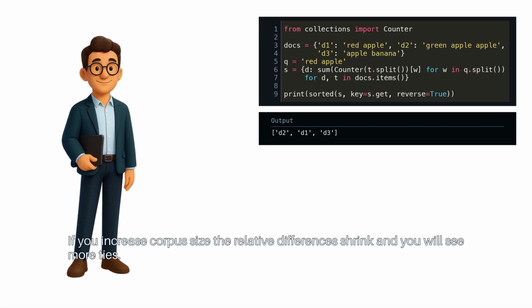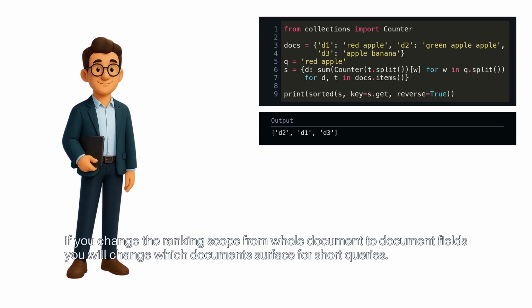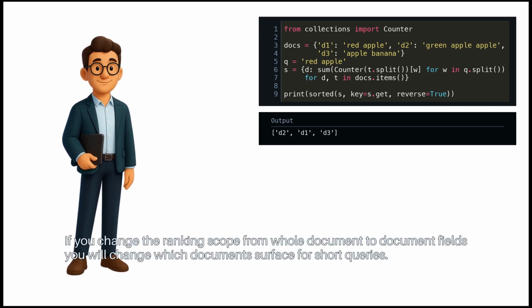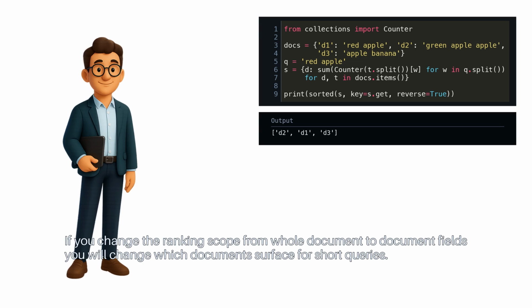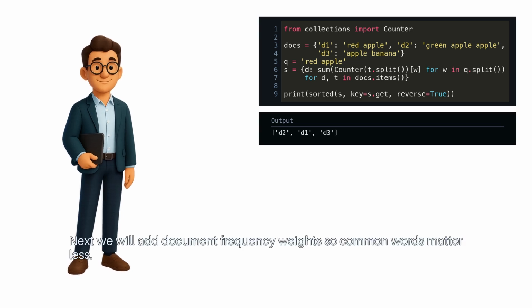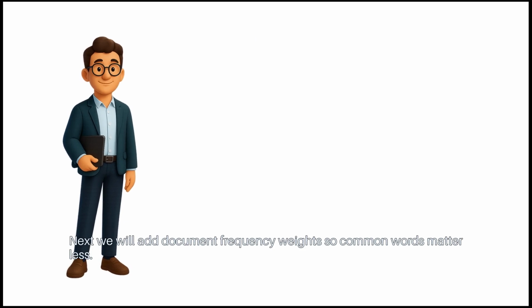If you increase corpus size, the relative differences shrink, and you will see more ties. If you change the ranking scope from whole document to document fields, you will change which documents surface for short queries. Next, we will add document frequency weights, so common words matter less.